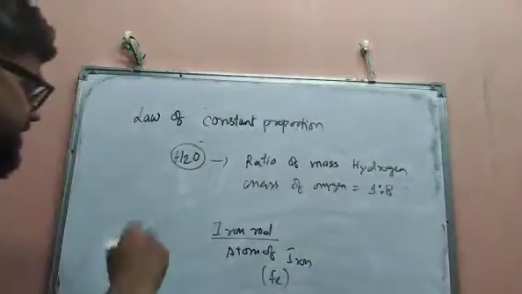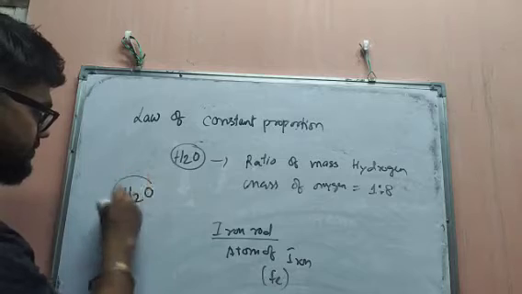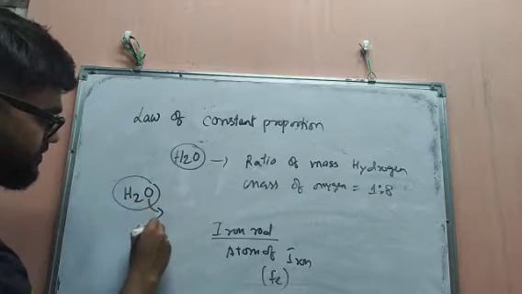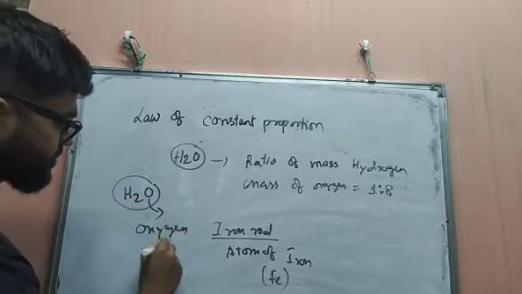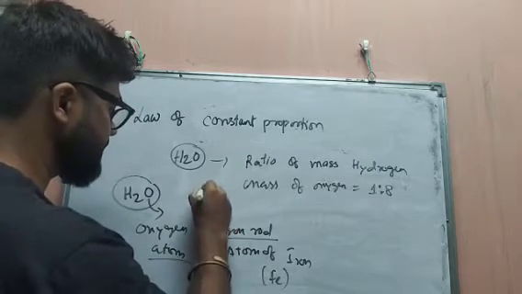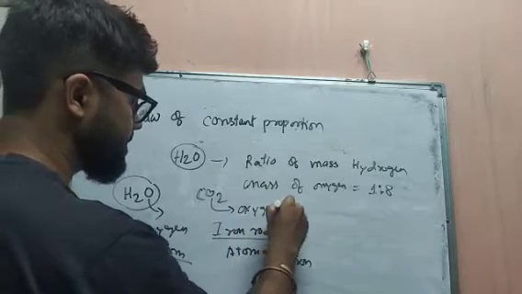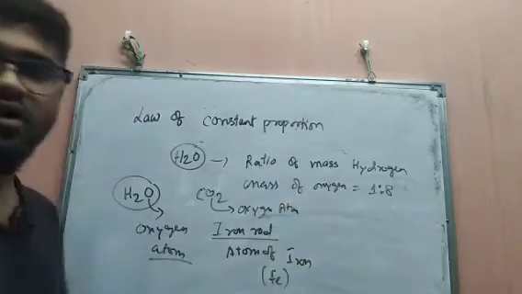Okay, that means suppose here it is water, here we have oxygen atom, okay, and here it is suppose carbon dioxide, CO2. Here we also have oxygen atom. So in both cases we have oxygen atoms.